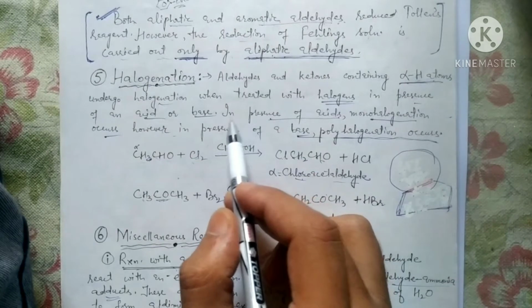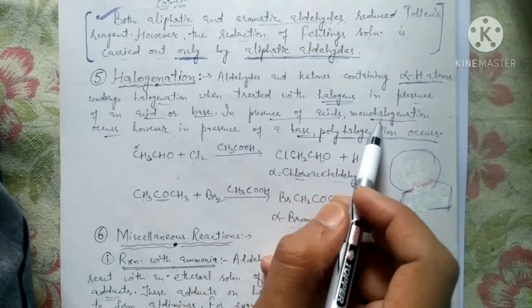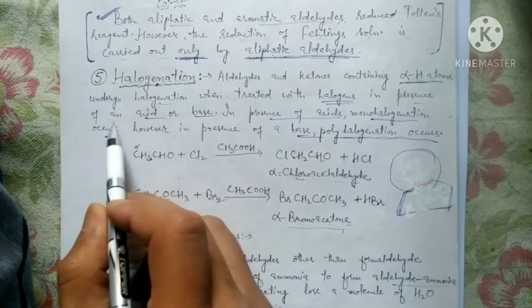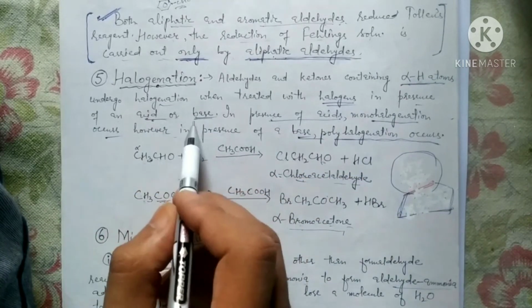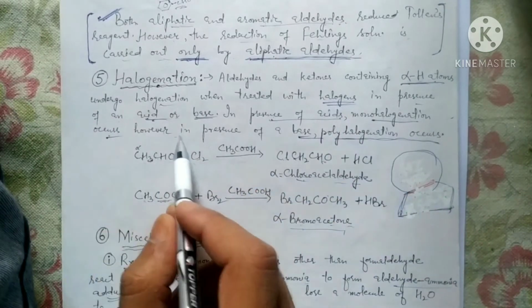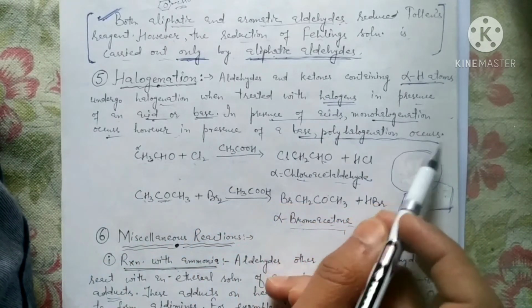Have a look at this. So this halogenation happens in presence of an acid as well as in presence of base. And in presence of acids, monohalogenation occurs. However, in presence of base, polyhalogenation occurs.